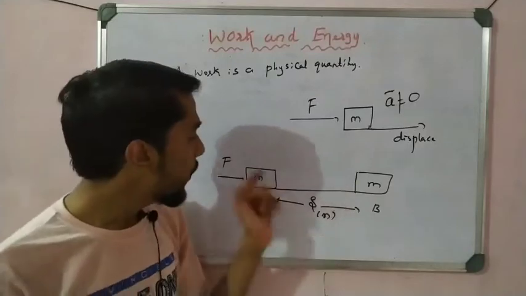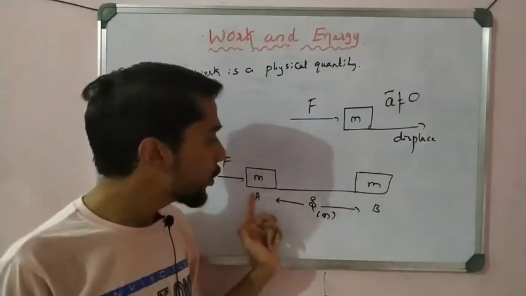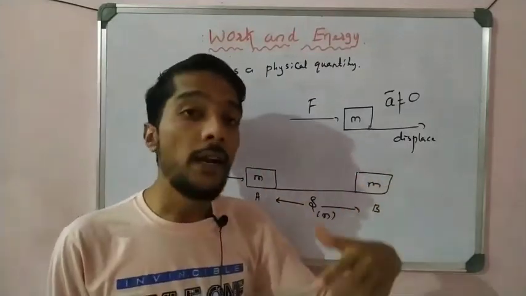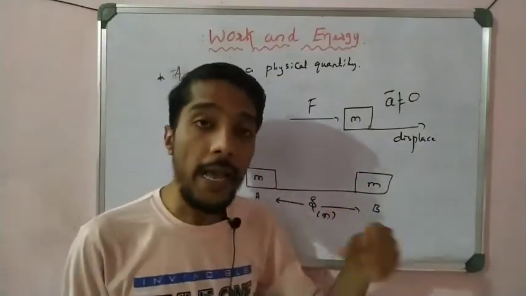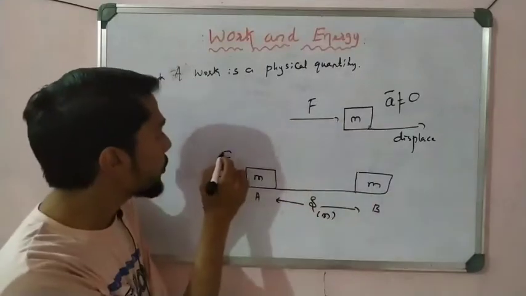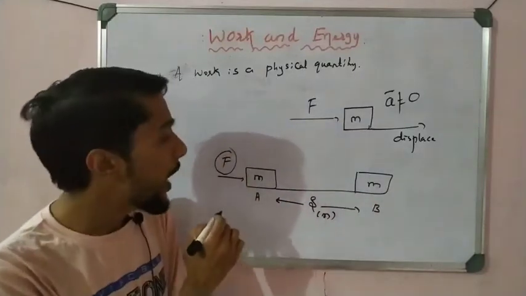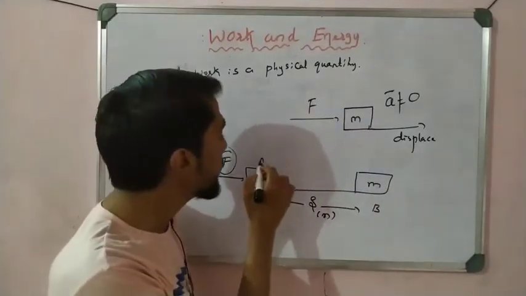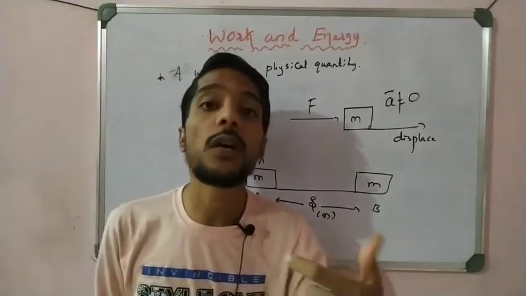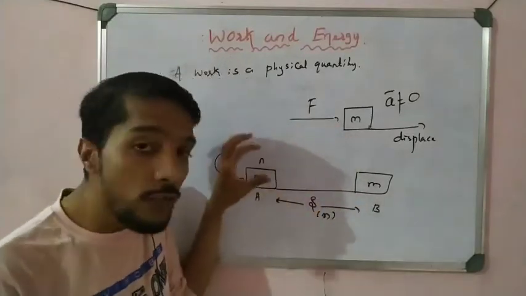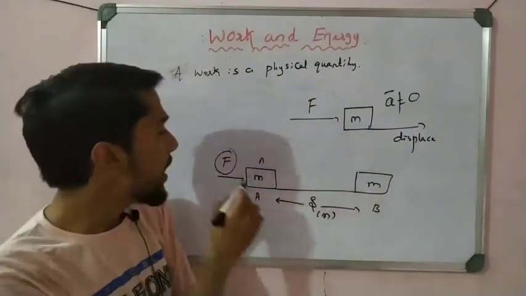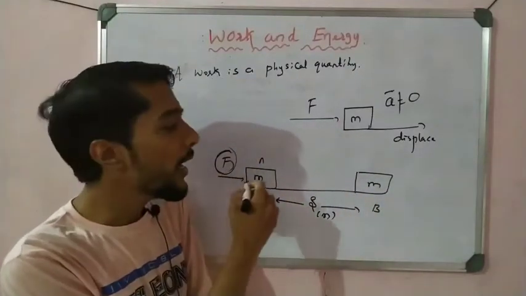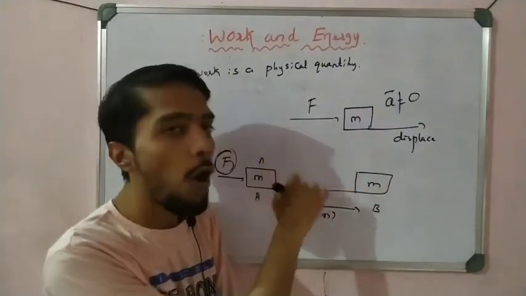So we say that whenever a force is applied on the object and it is displaced, the position of the object changes from A to B, and then we say that this force has done work on the object. That is actually work done. So what is work done? Whenever a force is applied on the object and it gets displaced, we say that this force has done work on the object.